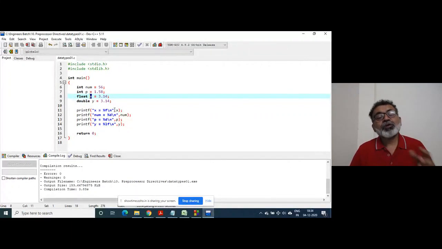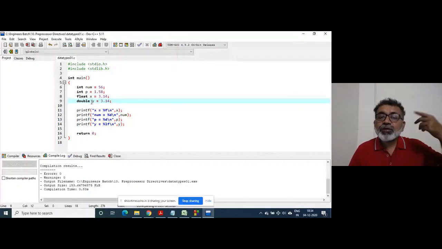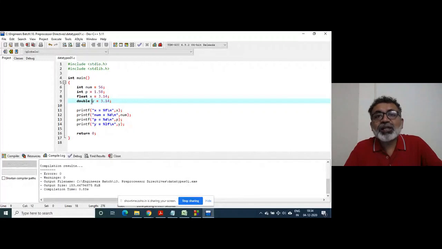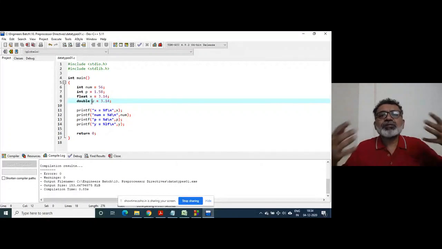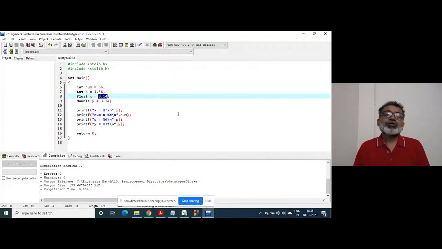Now look at one more point. A double takes 8 bytes of memory and a float takes 4 bytes of memory. As far as I'm telling you, these are general things. After all, memory is machine dependent, compiler dependent. But in general, for almost all IDEs, float takes 4 bytes of memory and double takes 8 bytes of memory. So obviously, the machine has been taught that a real constant is a double, so 3.14 needs 8 bytes of memory.